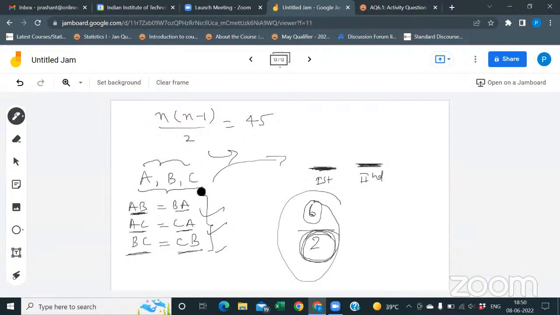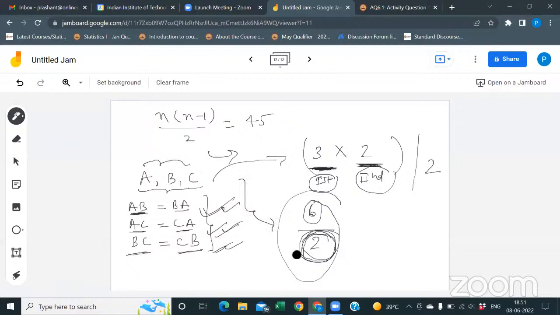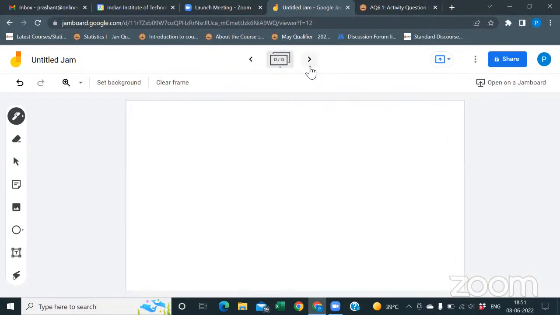Suppose for these three teams, what is the number of ways which can be the first team? Three. And for the second, any two can be there. 2. Yes. But if you see, there are cases which are repeating, right? So we can divide by 2, because half of the cases are repeating for the single thing. So for the three teams, it is 3 into 2 divided by 2. Yes.